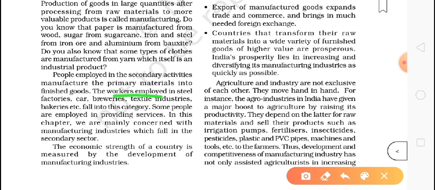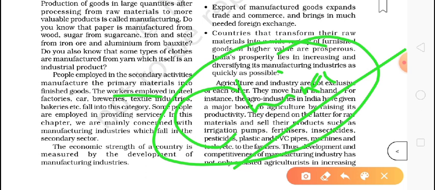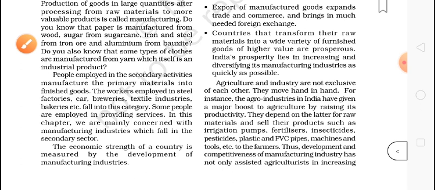Already you know, the economic strength of a country is measured by the development of its manufacturing industry. Nowadays we have our neighboring country, China. Why is China so powerful? Because China is right now the manufacturing hub. They prepare, produce, and manufacture everything of the world.